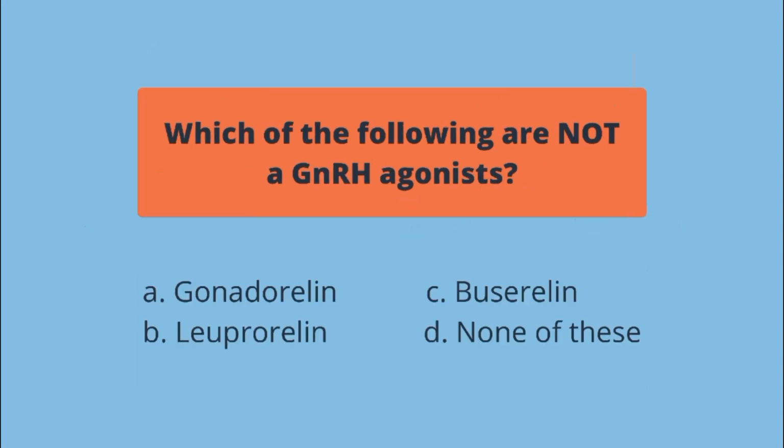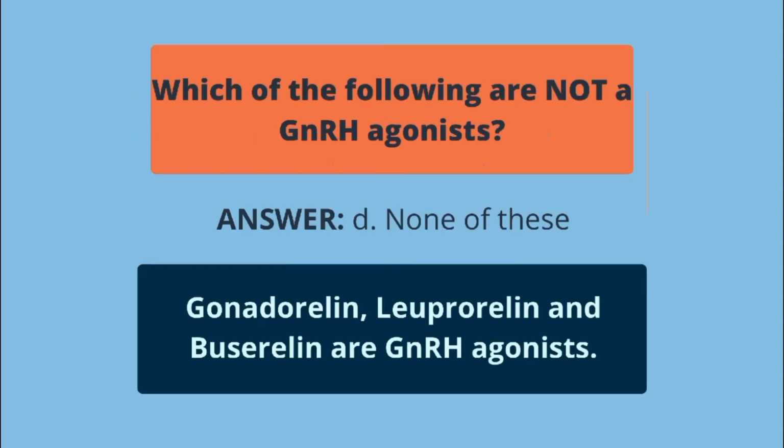Which of the following are not a GnRH agonist? A. Gonadorolin, B. Leuprolin, C. Bizrelin, D. None of these. The answer is letter D. Gonadorolin, leuprolin, and bizrelin are GnRH agonists.